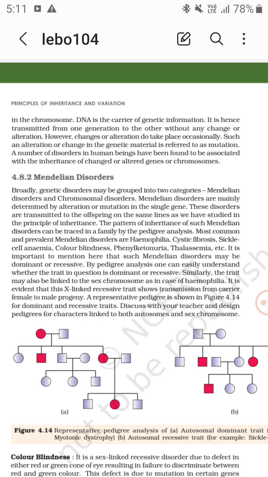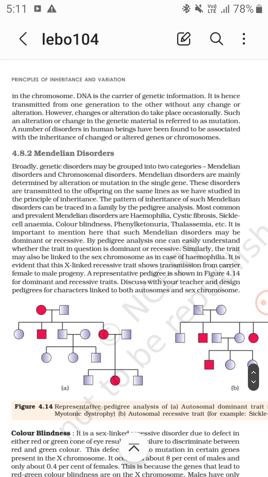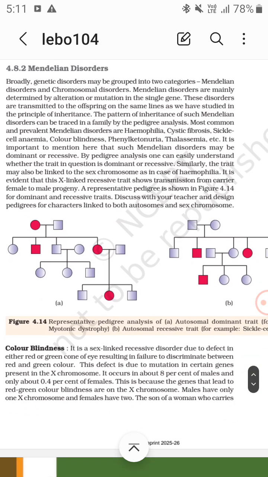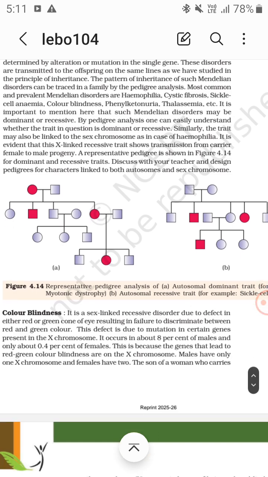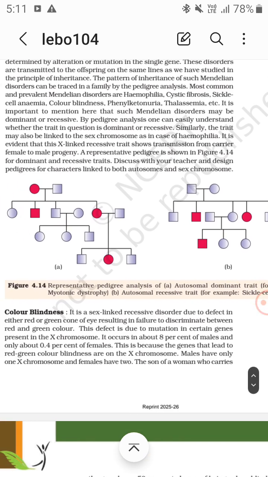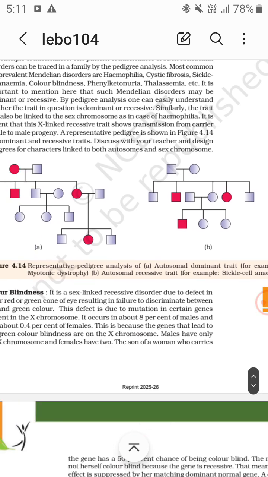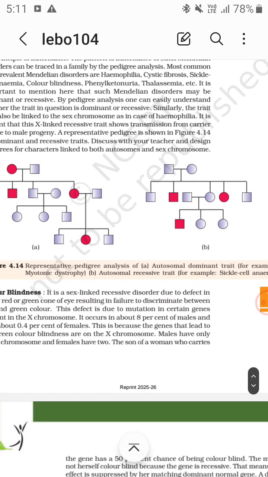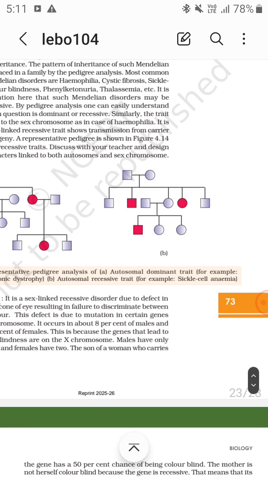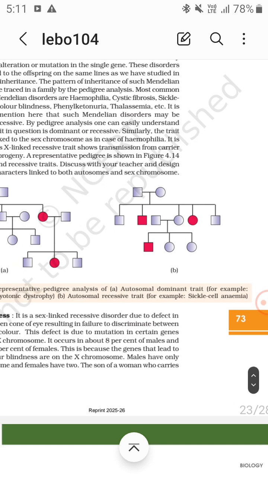This X-linked recessive trait shows transmission from carrier female to male progeny. Autosomal dominant trait, first pedigree, for example myotonic dystrophy, and autosomal recessive trait, that is sickle cell anemia, in which both parents are carriers.